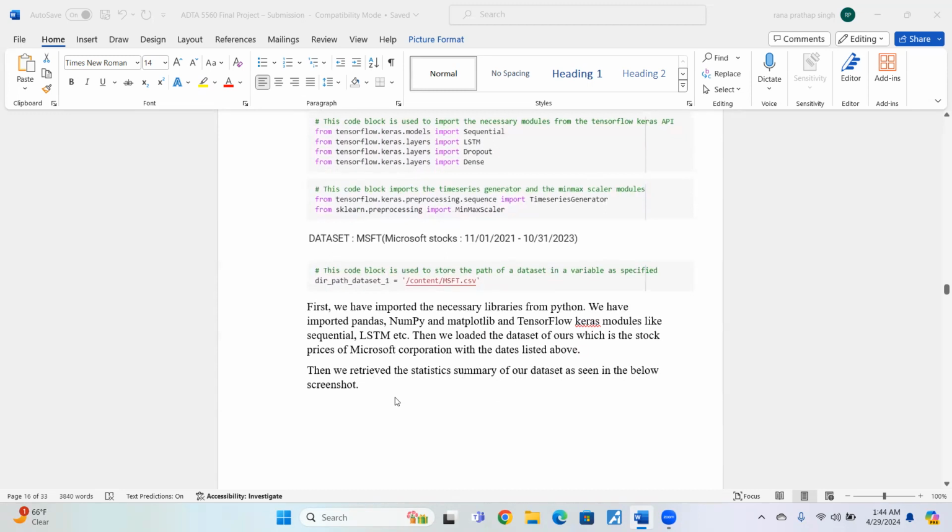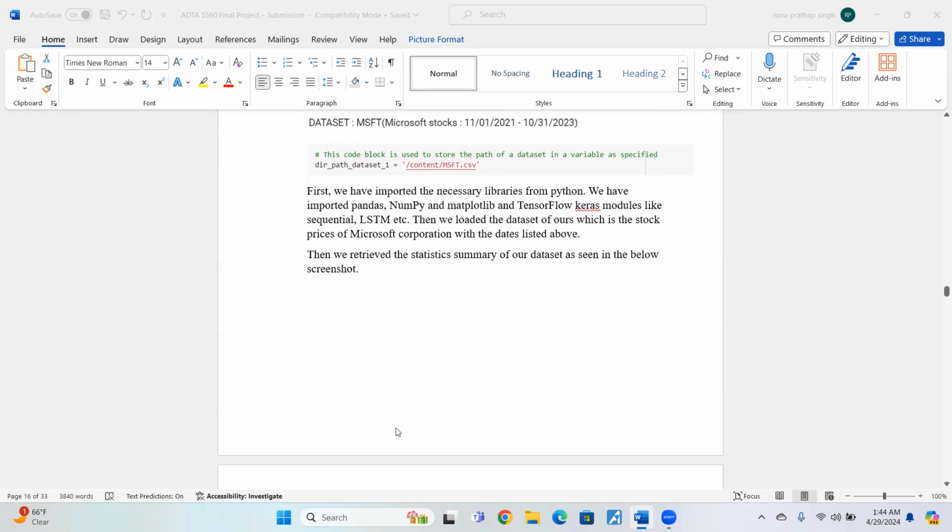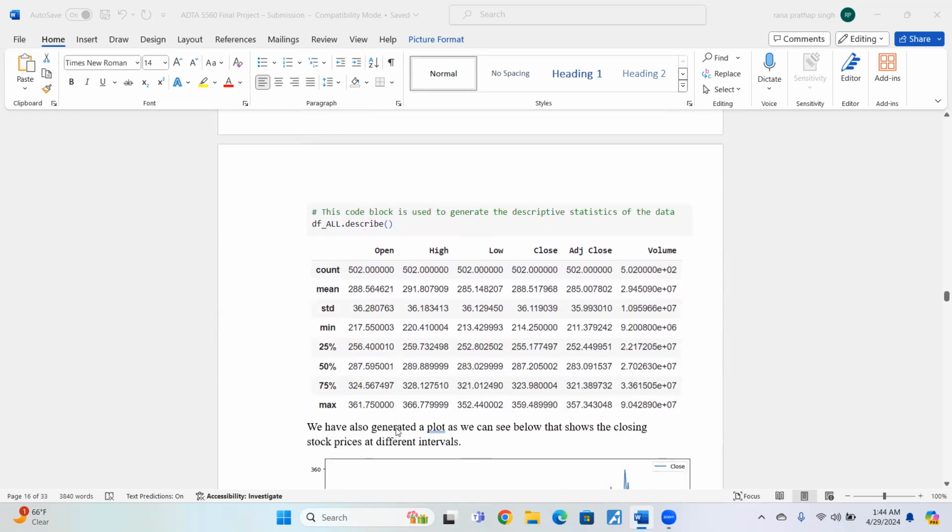All these Python libraries are from the TensorFlow modules, and then we have loaded the data, as we can see. Then we have retrieved the statistical summary of the dataset, as seen here. We have used the describe method for this.